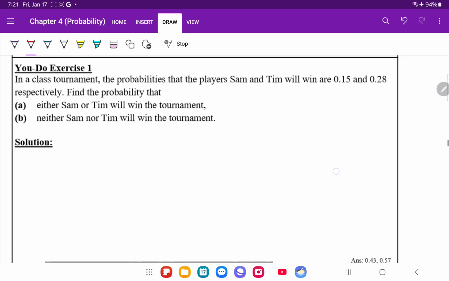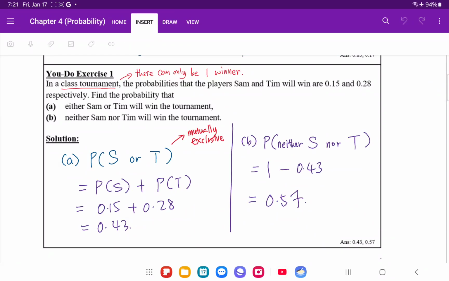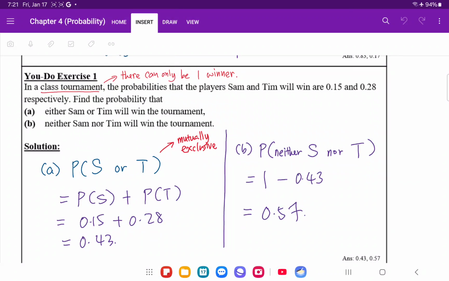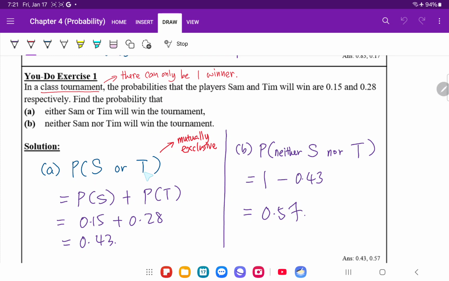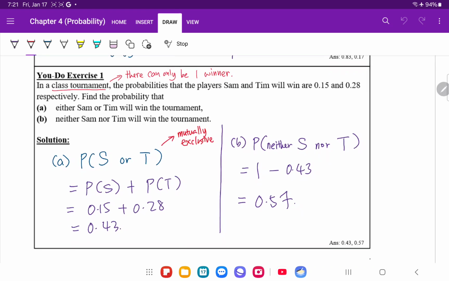Can you try this question by yourself? When you are ready, let's check the answer. Now, for this question, in the class tournament, only one winner. Okay, there can only be one winner. So again, we're talking about mutually exclusive events. Sam or Tim can win, but they cannot win at the same time. Now, probability that Sam wins or Tim wins, you can split the probabilities according to the formula, add up, and the result is 0.43. If they don't win, it is somebody else. You must take 1 whole to subtract, and that's how we got the 0.57.